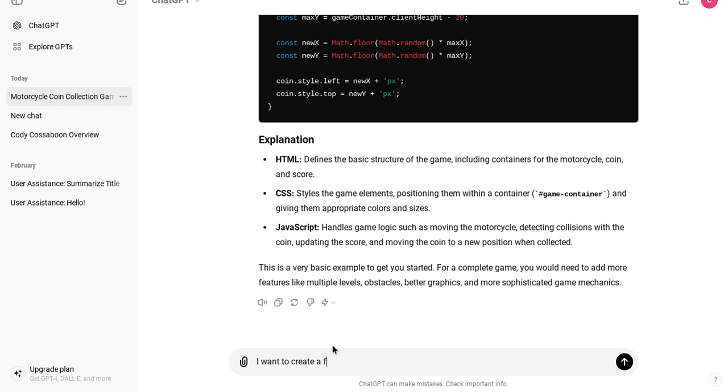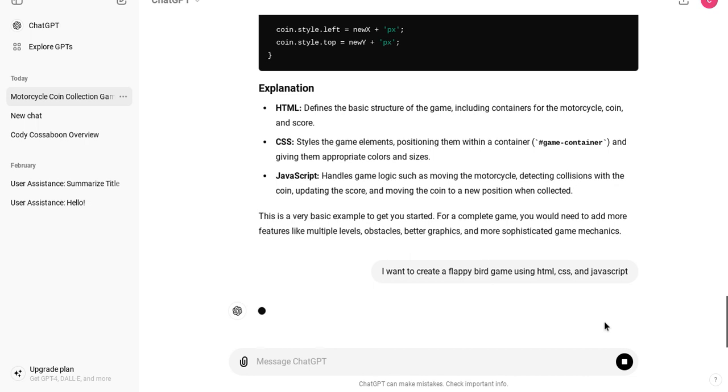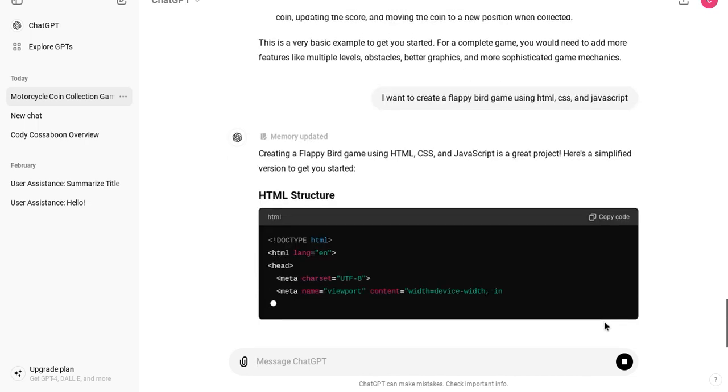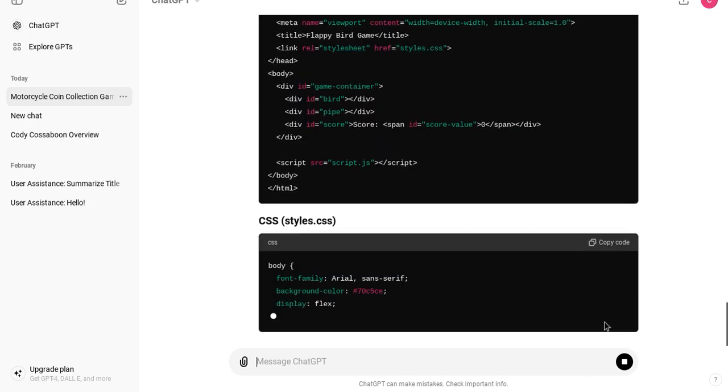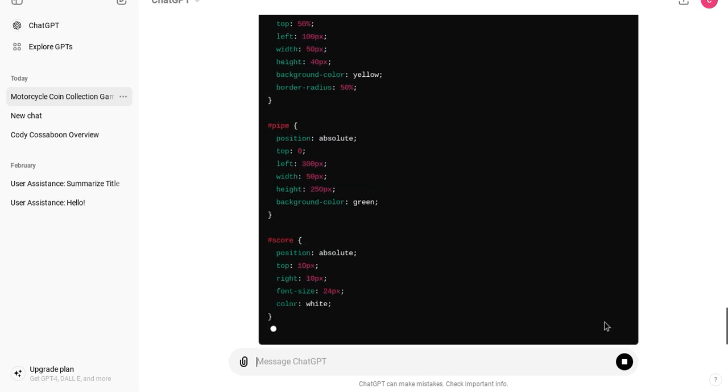A Flappy Bird game using HTML, CSS, and JavaScript. Let's press send. So now it's doing the HTML, CSS, and finally JavaScript.